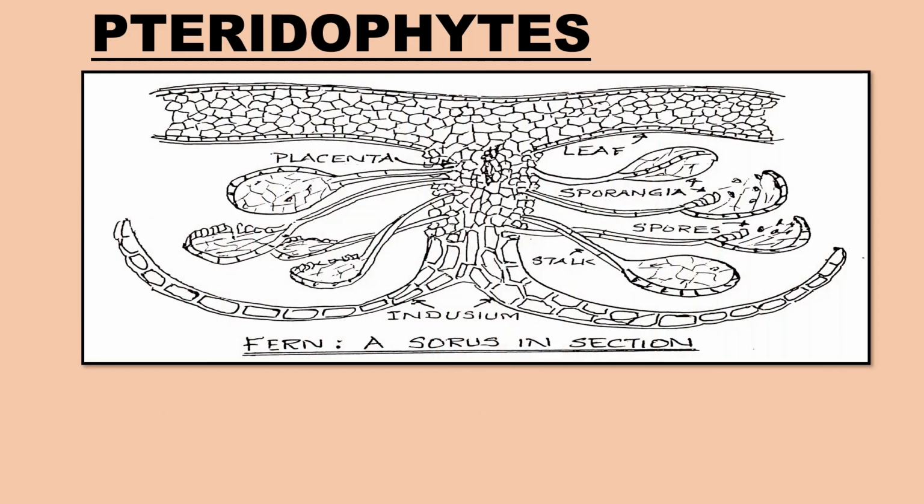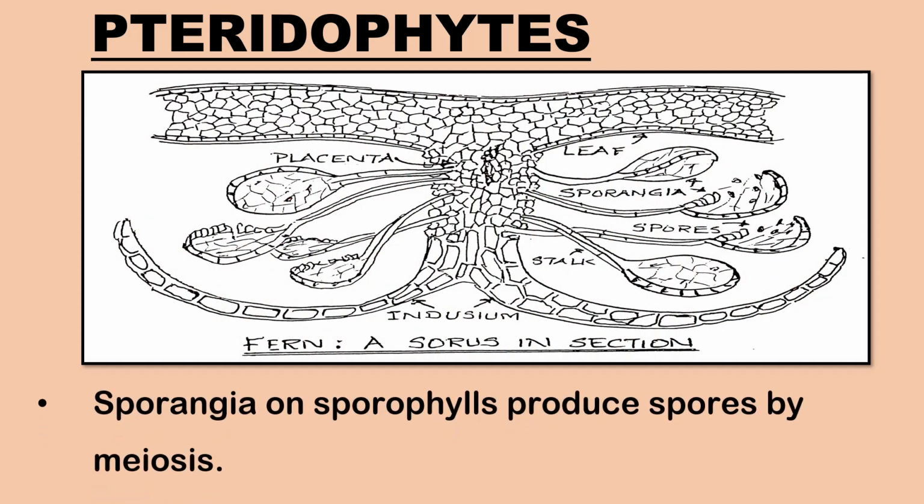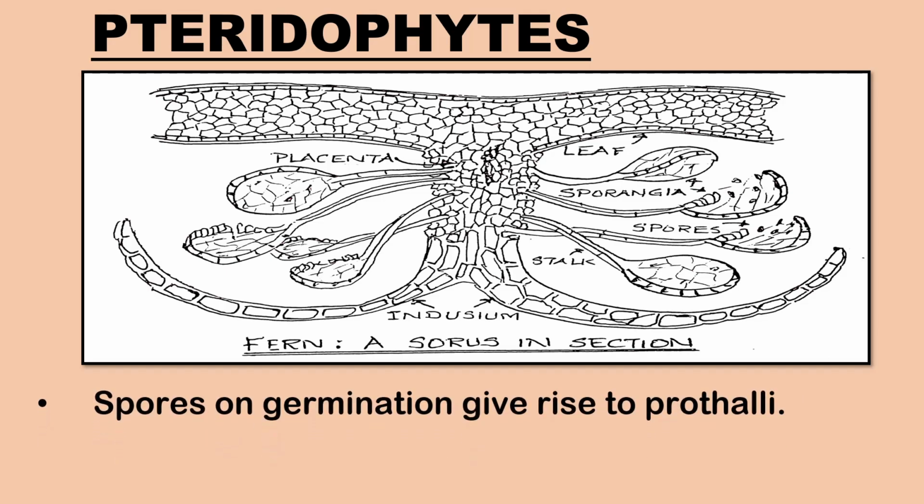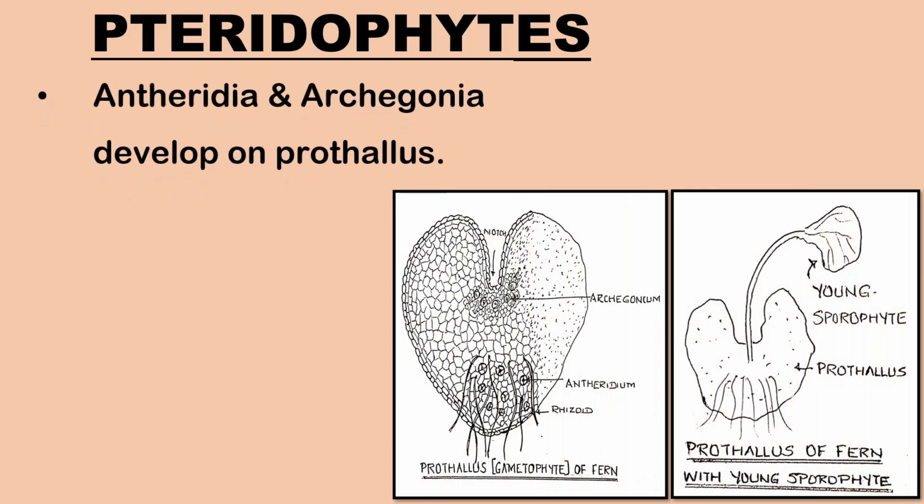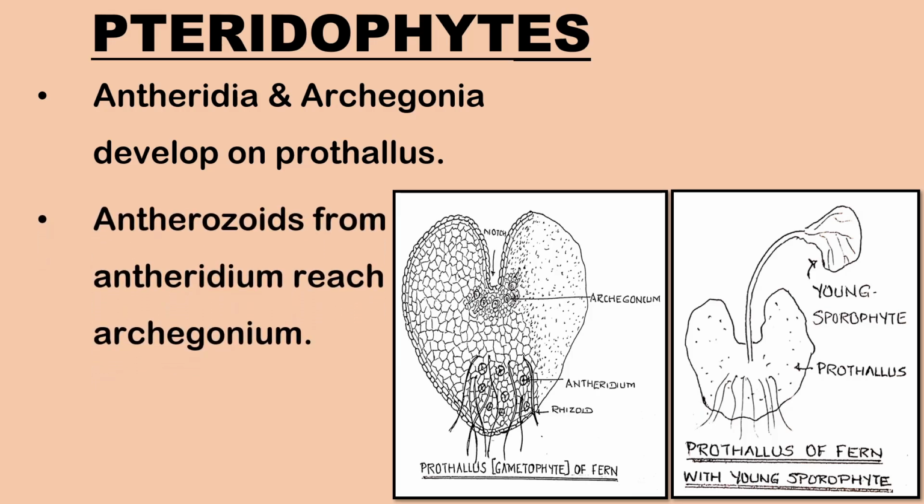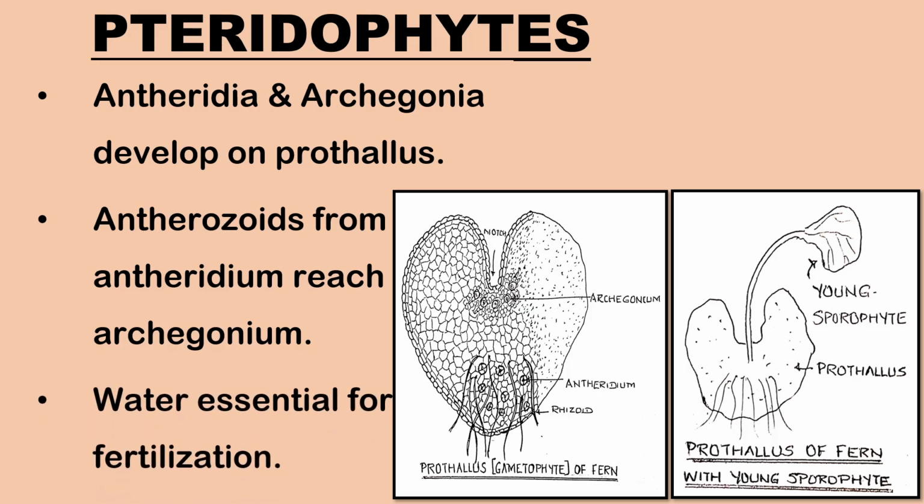The sporophytes bear sporangia on the sporophylls, which produce spores by meiosis. The spores on germination give rise to multicellular gametophytic bodies called prothalli. Antheridia and archegonia develop on the prothallus. The antherozoids from the antheridium reach the archegonium. Water is essential for fertilization.